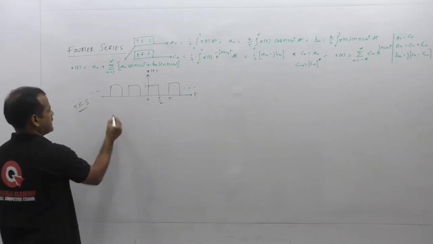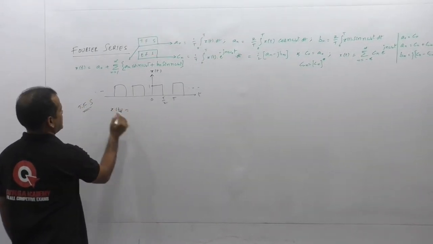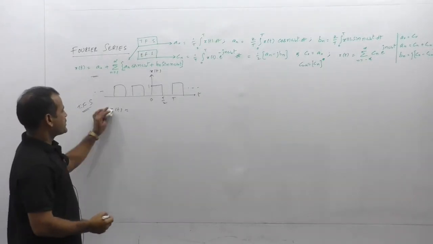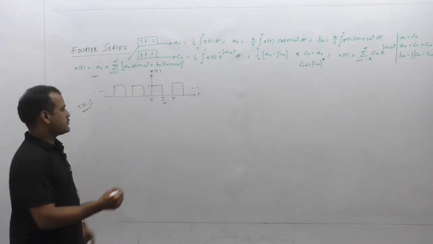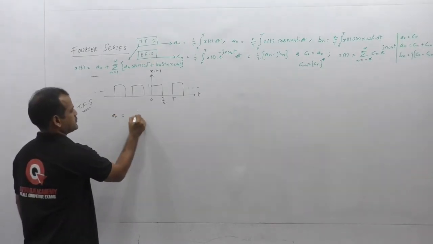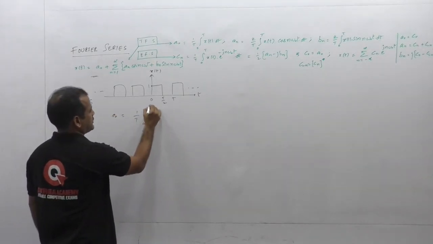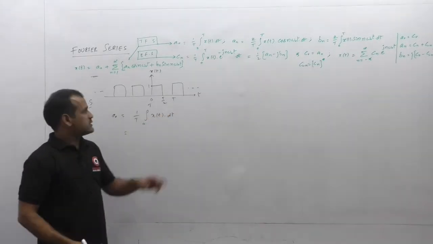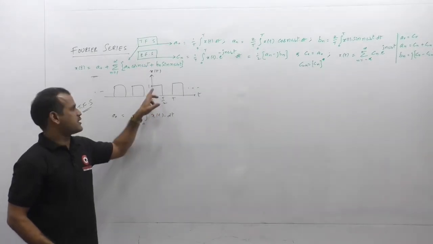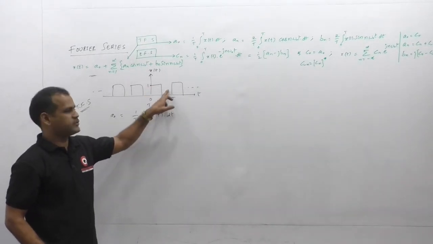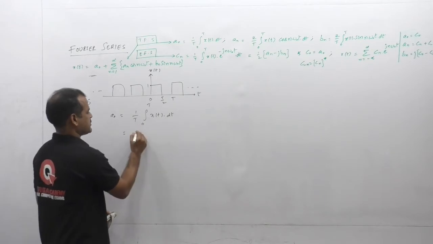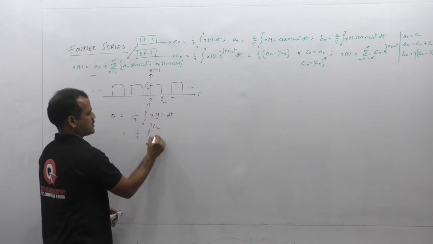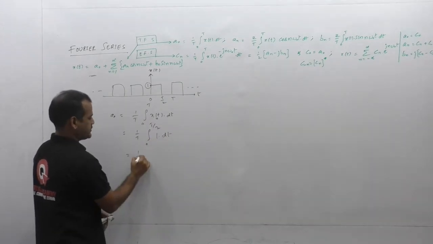First, the trigonometric Fourier series expansion. For this waveform, x of t is represented as this trigonometric Fourier series expansion. So for this, first I will calculate a0, and then an, and then bn. First let us take the a0 value here, that is 1 by T integral 0 to T x of t dt. If you observe this waveform, from 0 to T by 2 it is non-zero with amplitude 1, and from T by 2 to T it is 0 amplitude. So let us change these limits to 0 to T by 2, where x of t is equal to 1, and then let us simplify this one.